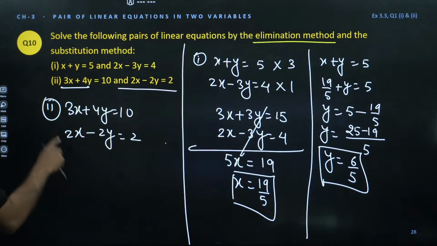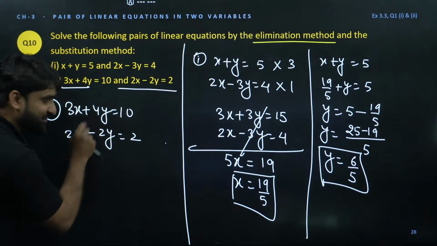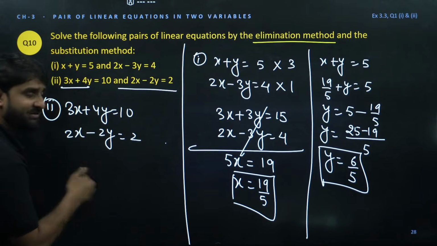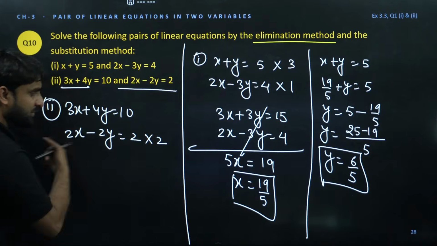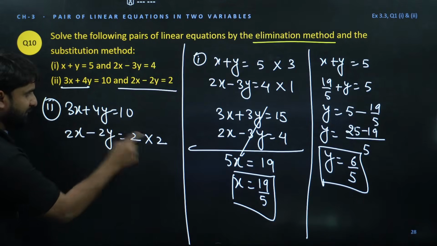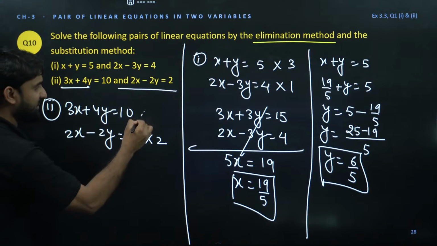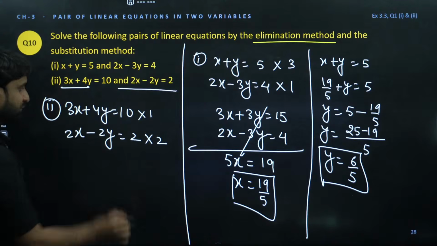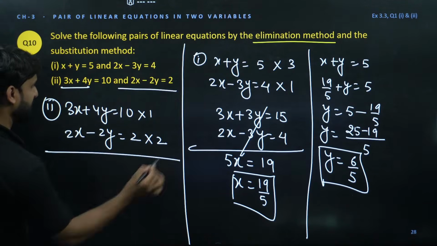But again, to add the equations and eliminate a variable, the coefficients should be the same, but the coefficients are different. So let's multiply equation 2 by 2, so that 2 times 2 is 4, we want 4 here, no? And this equation by 1. So what will be the final result after multiplication?